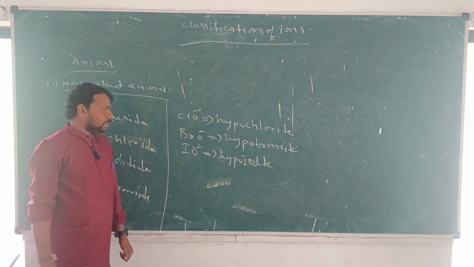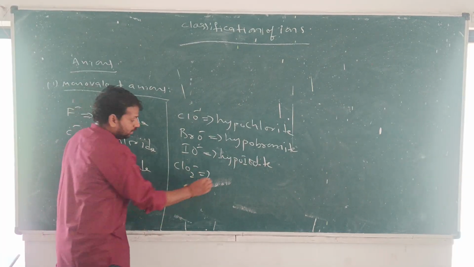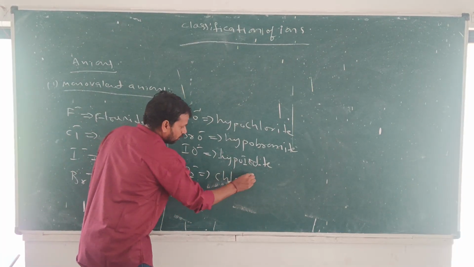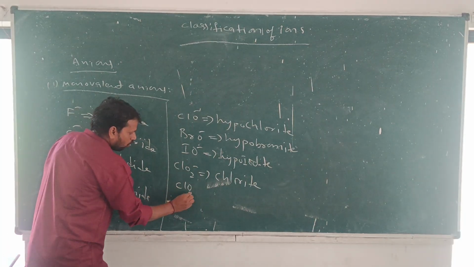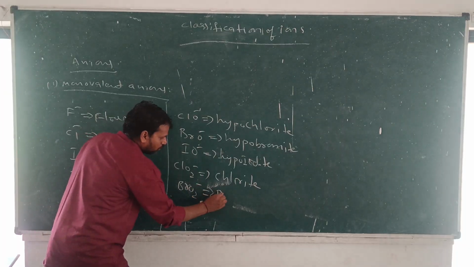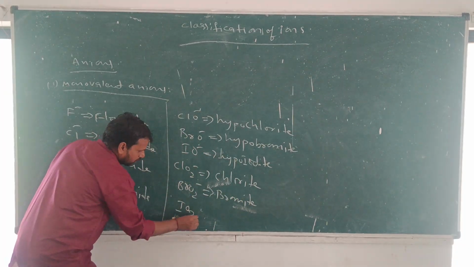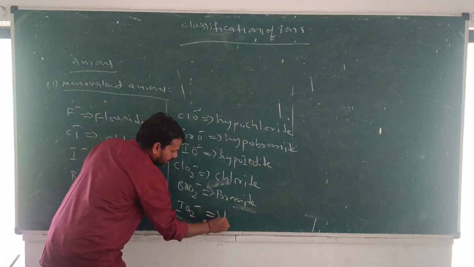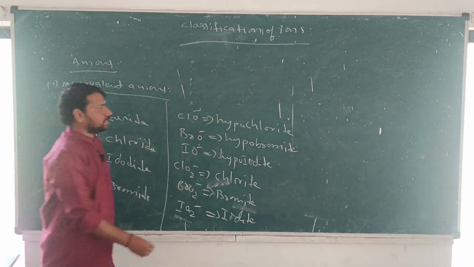Next, ClO2 minus, this is said to be chlorite. BrO2 minus, bromite. IO2 minus, iodite.